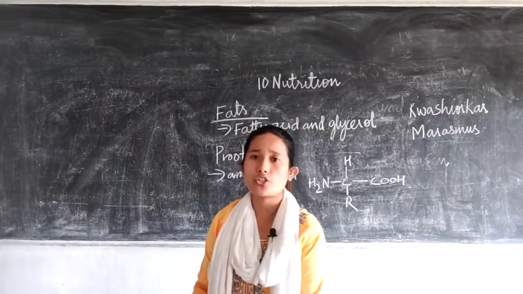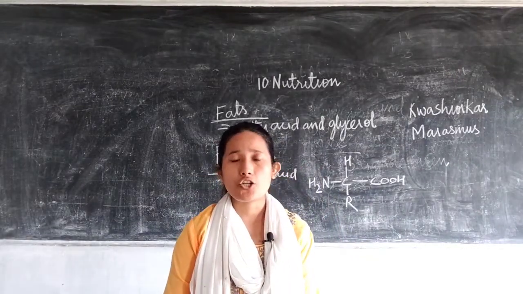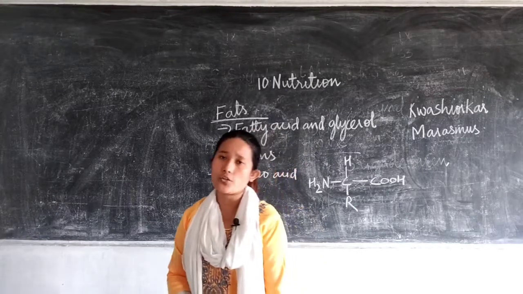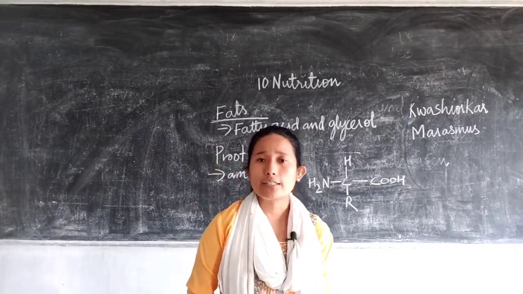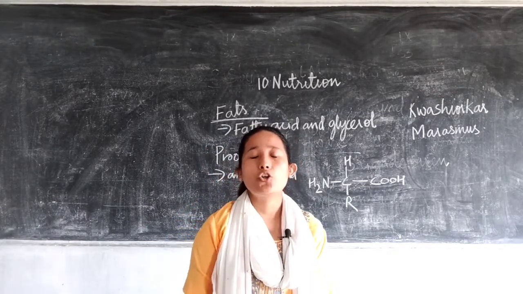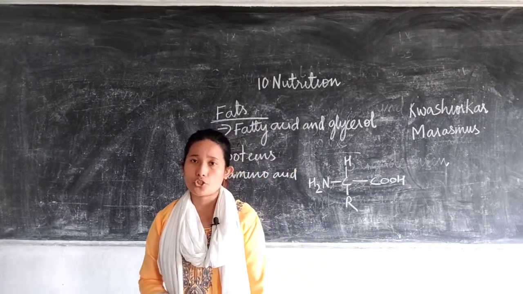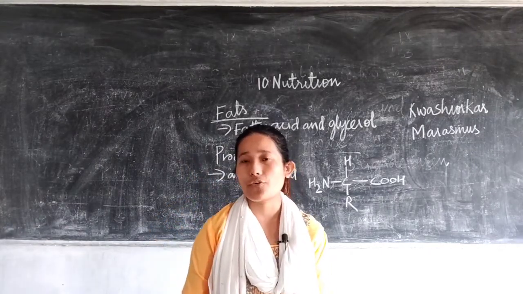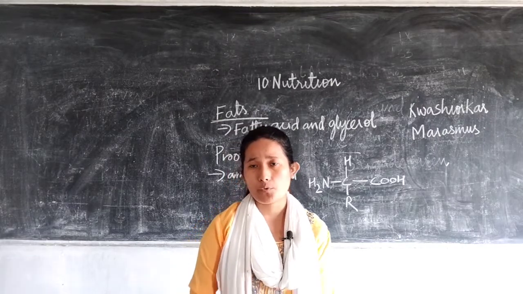What is the function of fat? Number one, like I told you, it is used for production of energy in our body. Another function relates to adipose tissue, which, as we all know, consists of fats. What is the function of adipose tissue?